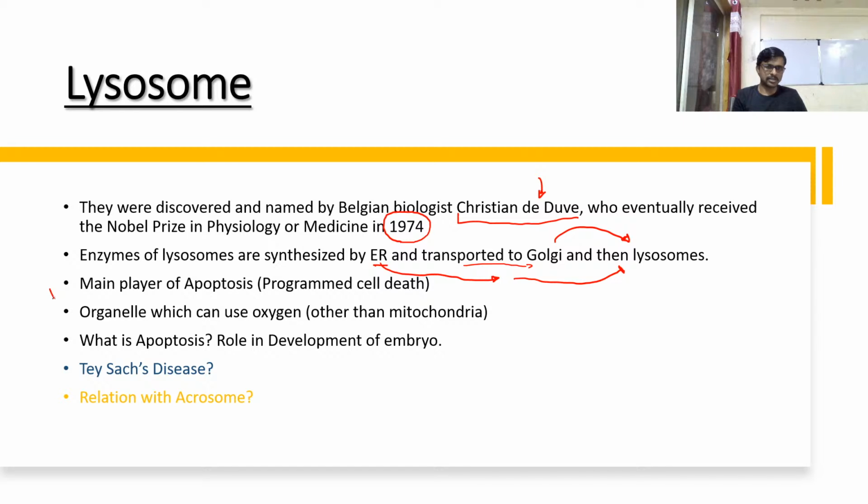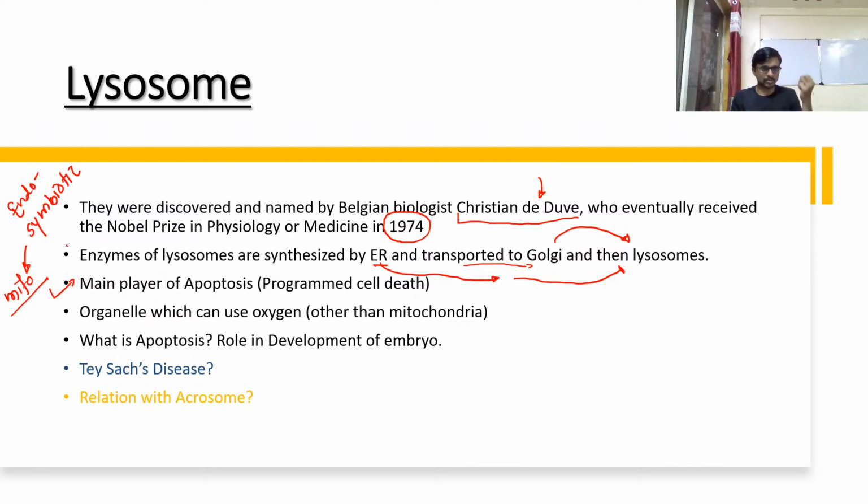So lysosome is also considered a main player of apoptosis or programmed cell death. This apoptosis or programmed cell death also involves mitochondria. Okay, why is mitochondria involved? We know that mitochondria is not part of our system. It lives symbiotically with our system. We call it the endosymbiotic theory. Okay, so there is also a need for permission from mitochondria to digest the cell.